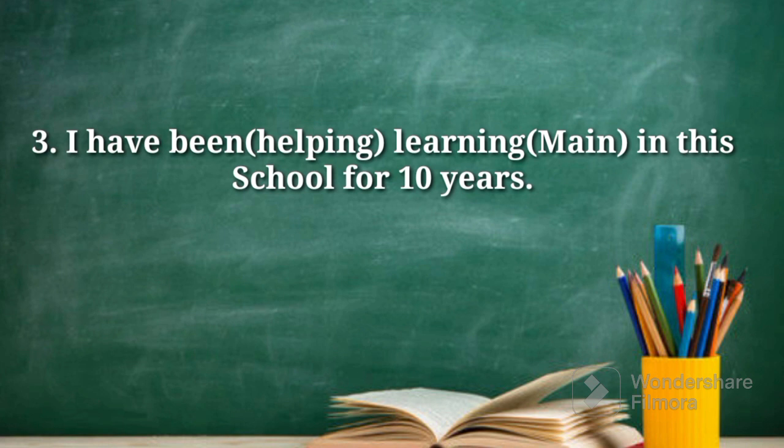The third example sentence will help us understand the usage of helping verbs more easily. This third sentence is, I have been learning in this school for 10 years. In this sentence, learning is the main verb, while have been is a be form of verb, which is a helping verb that helps in understanding the tense. Here, the word learning is the main action that's done, while have been helps in understanding that this sentence belongs to the present perfect continuous aspect of tense.